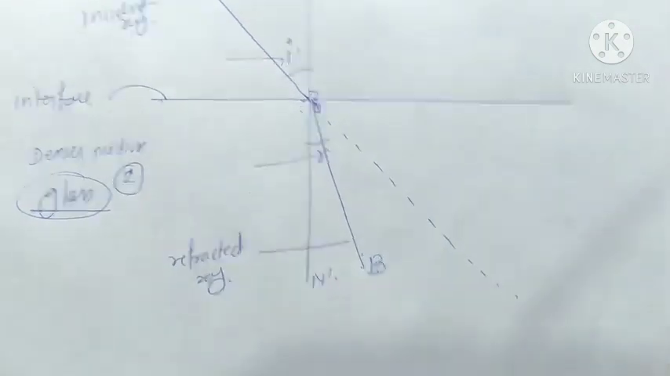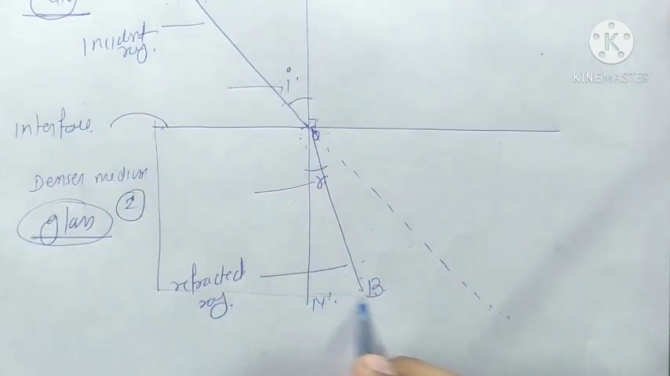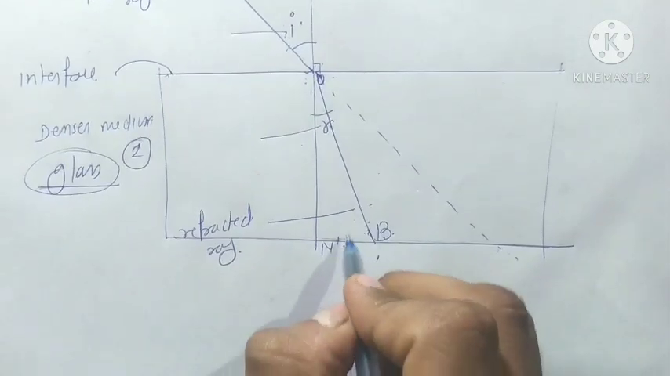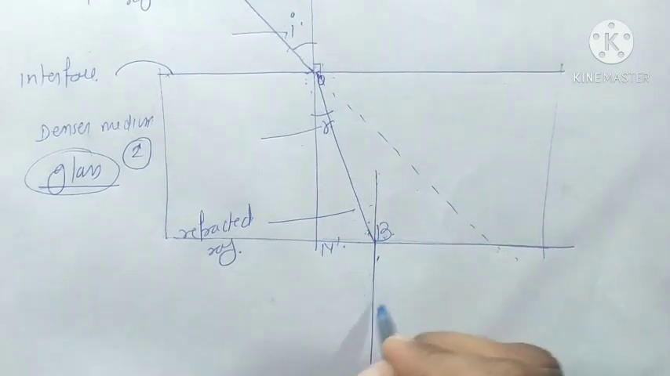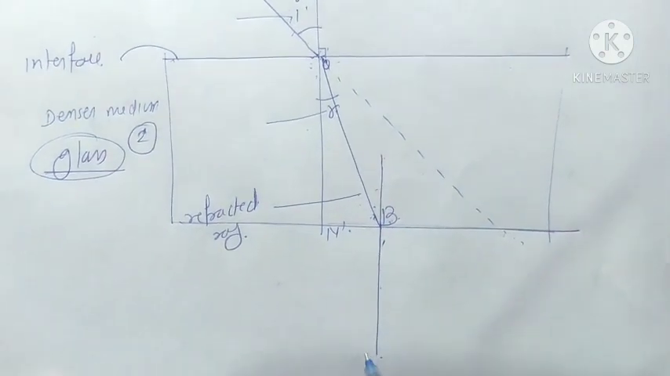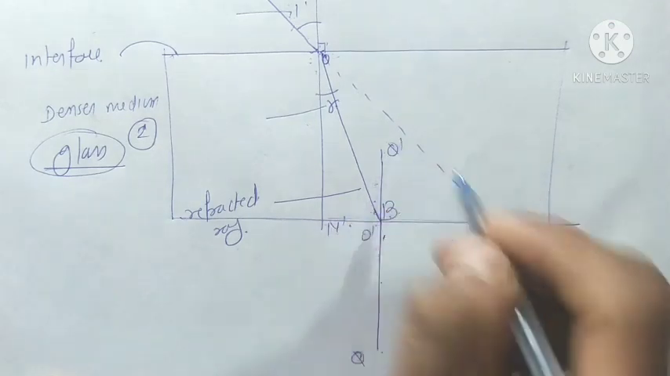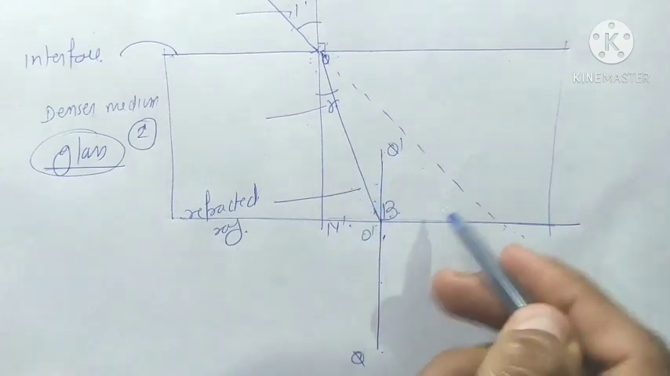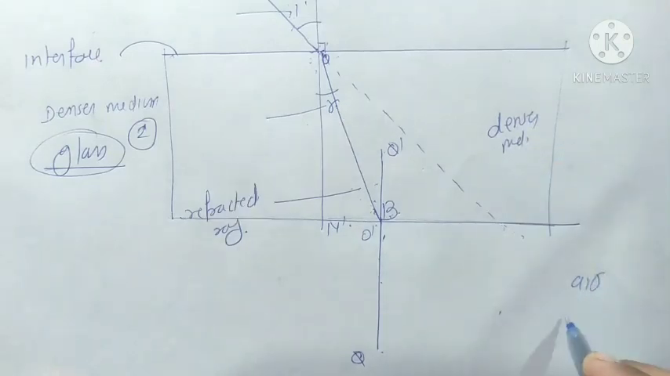So this looks like a glass slab, if you assume that this is a glass slab. Then what happens? We draw a normal at this point. At this point B, we draw another normal. We give it another name, Q, and this point O dash, and this is Q dash. So when this light goes from the denser medium, this is the denser medium, and here air is present, so this is the rarer medium.